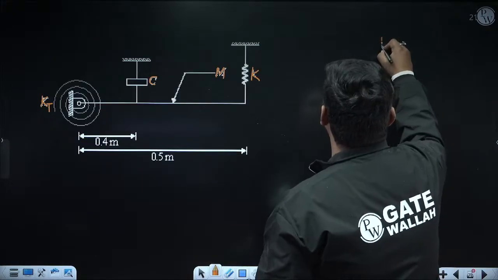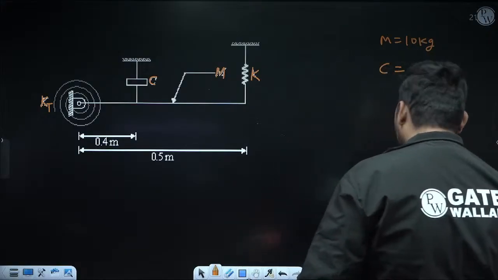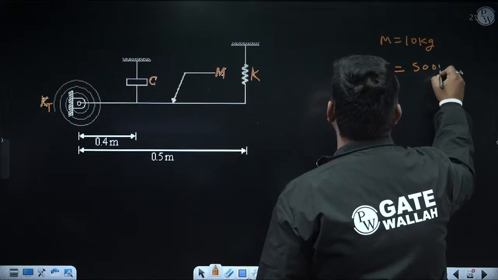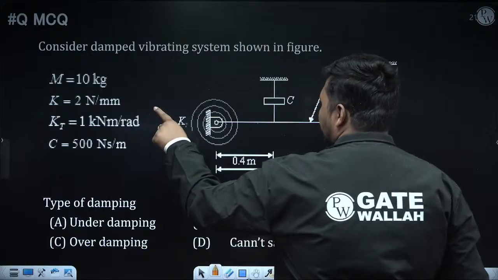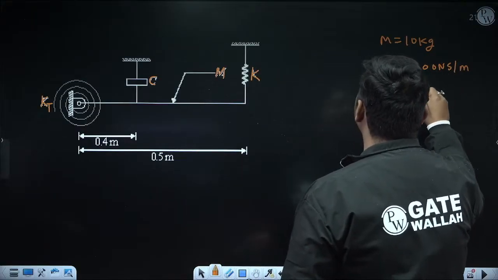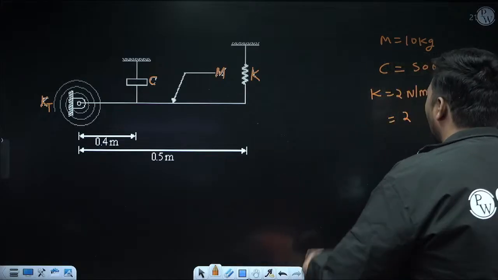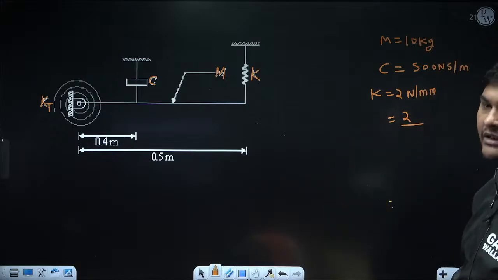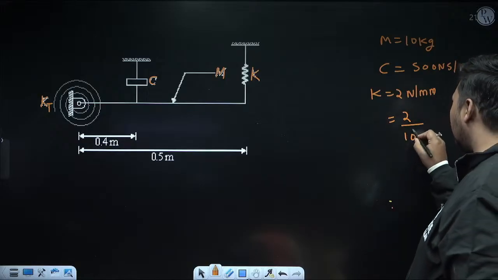Here the mass of the rod M is 10 kg. The damping coefficient of the damper, that is C, is also given. It is 500 Newton second per meter. Convert in SI unit. The stiffness of this linear spring K is 2 Newton per mm. But convert this in SI unit, that is in Newton per meter. See, above side already Newton is coming, but below side mm is coming, and we have to convert mm in meter. And 1 mm is 10 to the power minus 3 meter. So below side write 10 to the power minus 3.